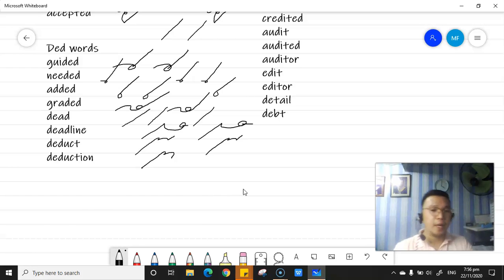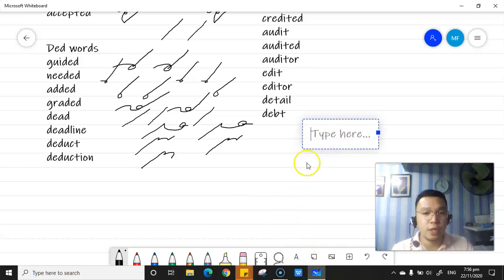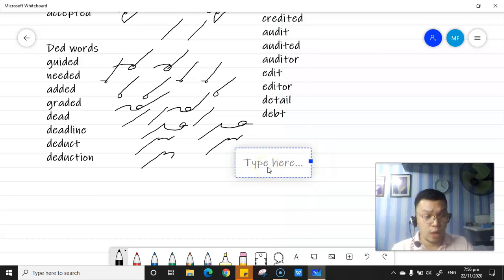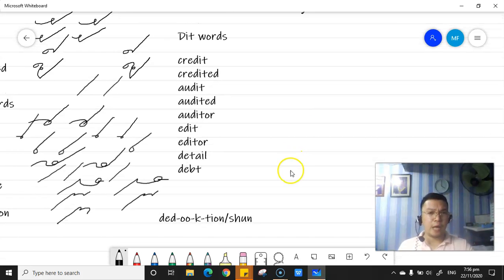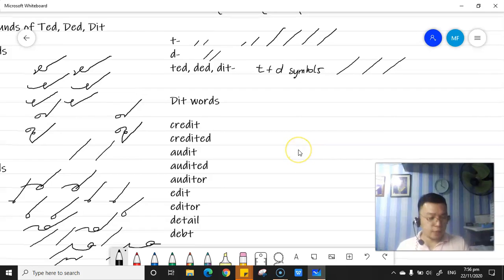D-E-D-U-K-T-I-O-N. Again, I know there is a question in your mind on how you are going to shorthand spell this one. We have the ded, and then U, K, then shun, or it could be T-I-O-N. Deduction, simple as that. So better put the T-I-O-N. The same goes for words beginning with Ted and dead: it is a joined T and D symbol.